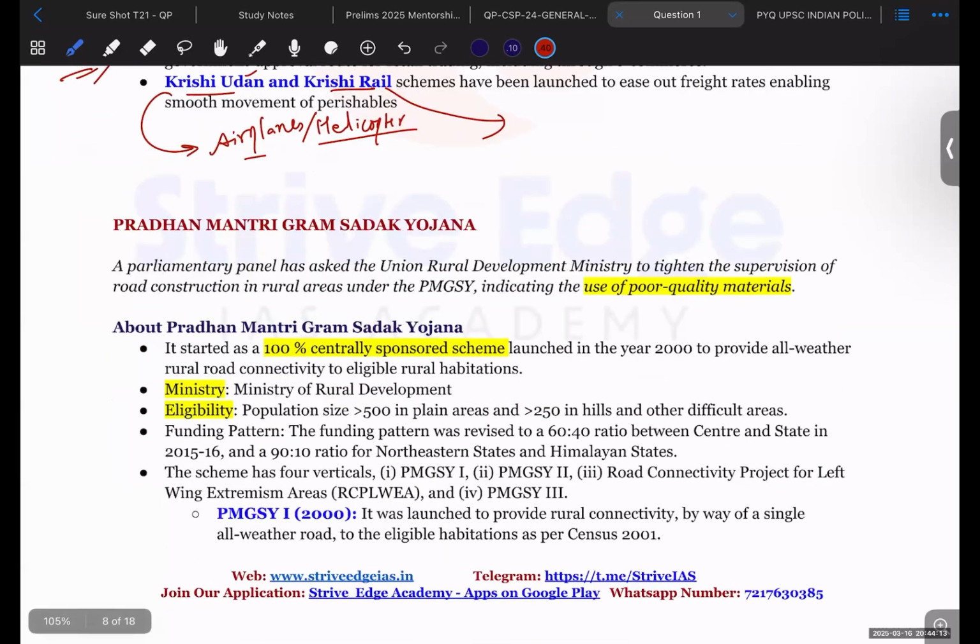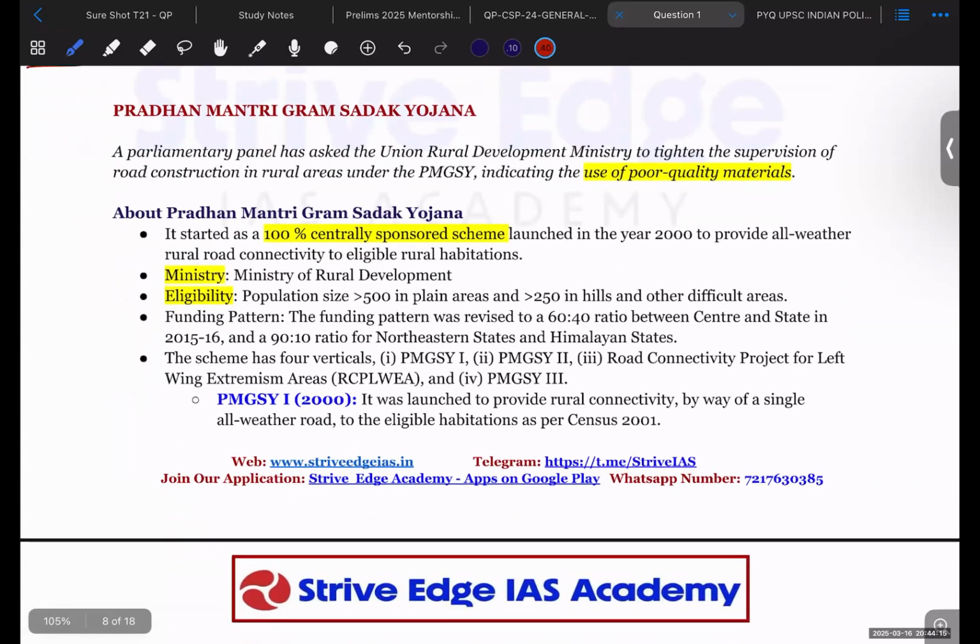Next topic is the Pradhan Mantri Gram Sadak Yojana. It is a scheme of the central government, largely taken up by the Union Rural Development Ministry. Why is this in the news? A parliamentary panel has asked the Rural Development Ministry to tighten supervision, as poor quality materials are being used in the construction of rural roads. To have better quality roads, the supervision should be better, the panel has said.